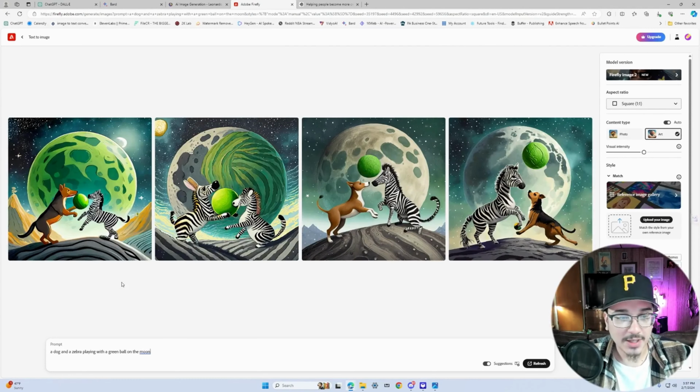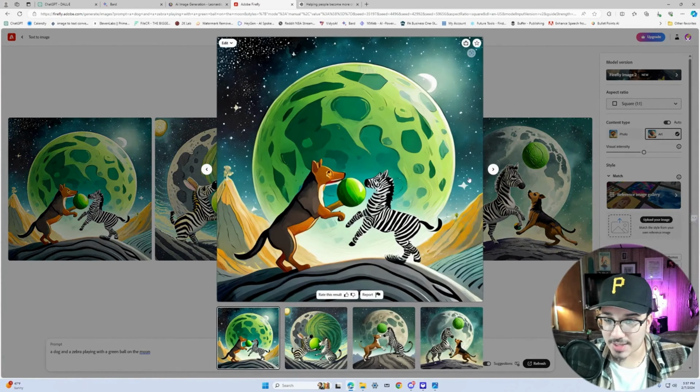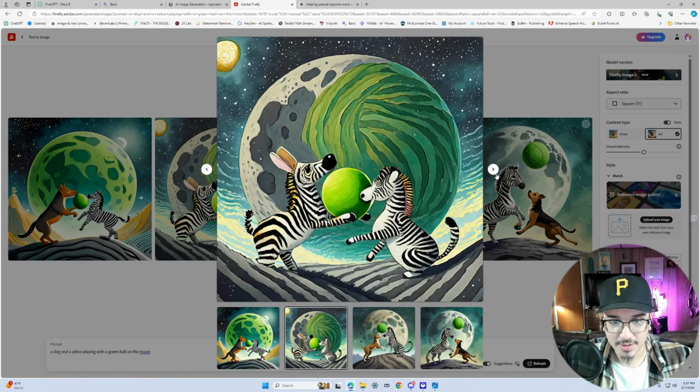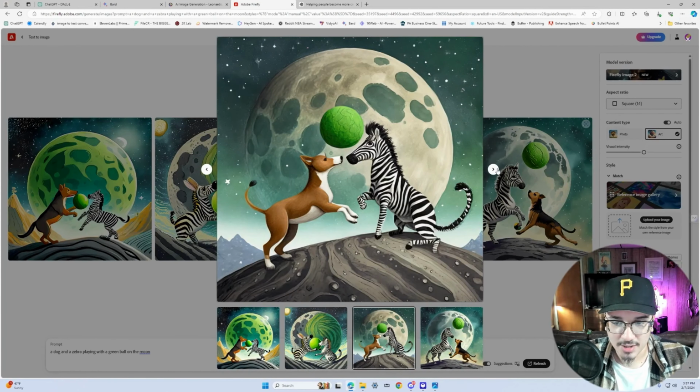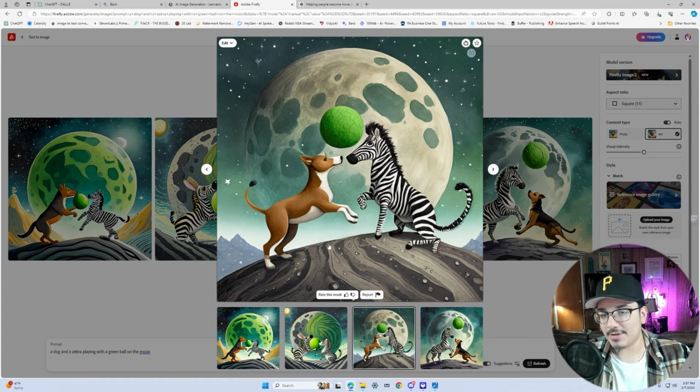Switching over to Adobe, I was going through these and I feel like Adobe knocked it out of the ballpark. You have the dog, you have the zebra, and they're playing with the ball together. Every single image besides this one kind of came out okay. This one they put two zebras together. The only thing I didn't really like was that it doesn't look like they made them playing together on the moon.